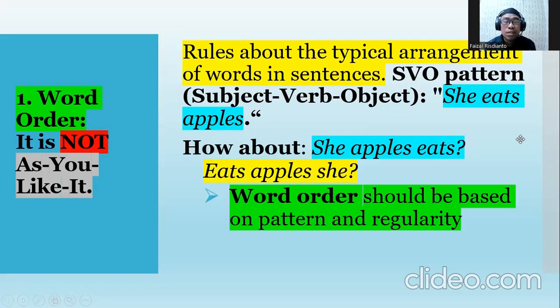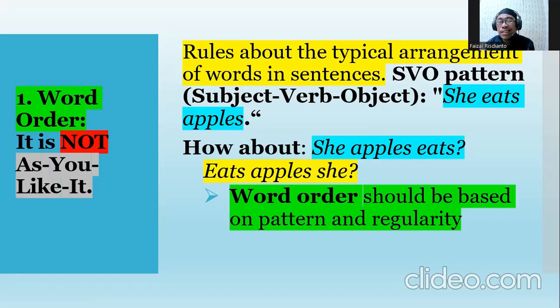Word order. It is not as you like it, or it is not "manasuka", as the wish of the learners. Word order means rules about the typical arrangement of words in sentences, like SVO patterns: subject, verb, object. She eats apples, the example. Why the order "she eats apples"? How about "she apples eat" or "eats apples she"?